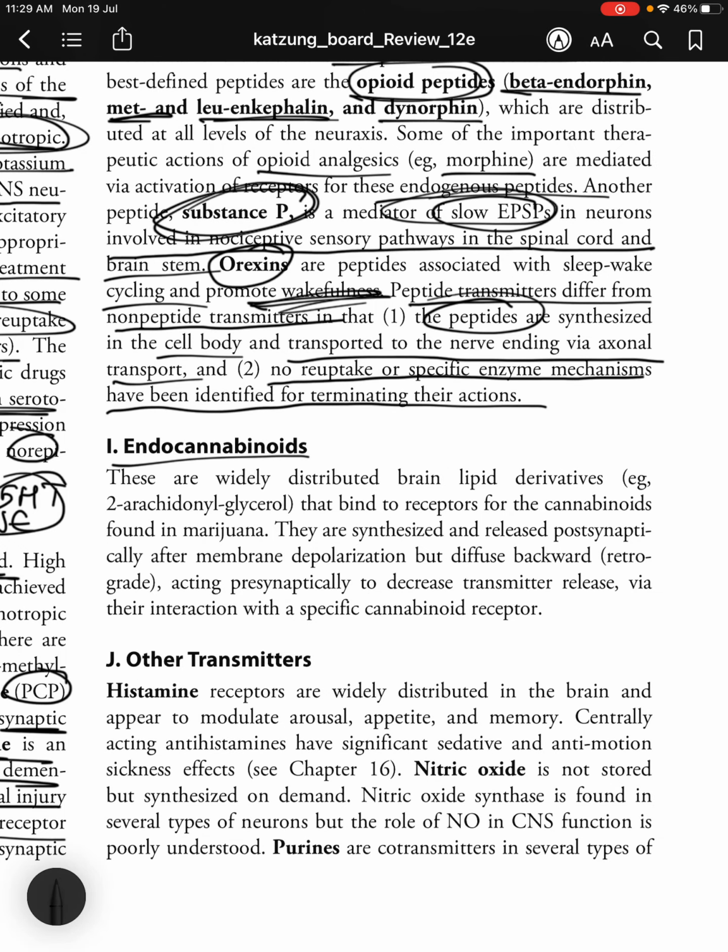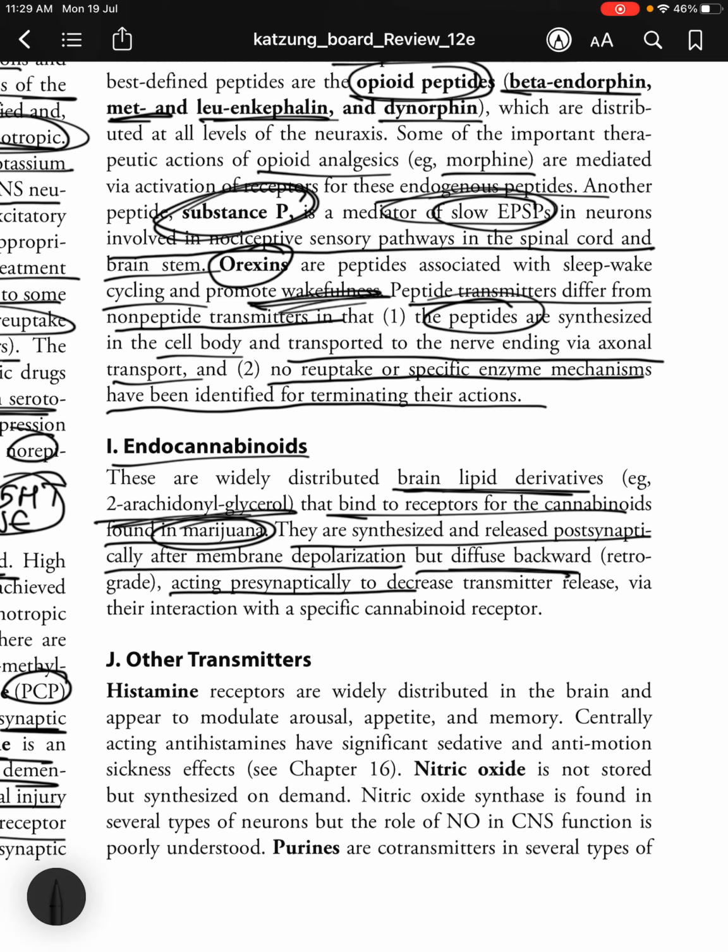And then you have endocannabinoids. They are widely distributed brain lipid derivatives, for example 2-arachidonyl glycerol, that bind to receptors for the cannabinoids found in marijuana. They are synthesized and released postsynaptically after membrane depolarization but diffuse backward retrogradely, acting presynaptically to decrease transmitter release via their interaction with a specific cannabinoid receptor.